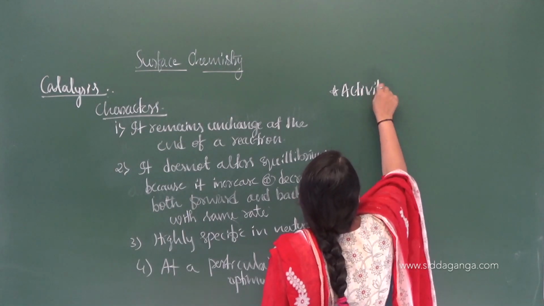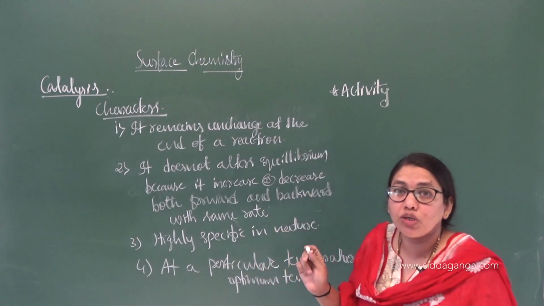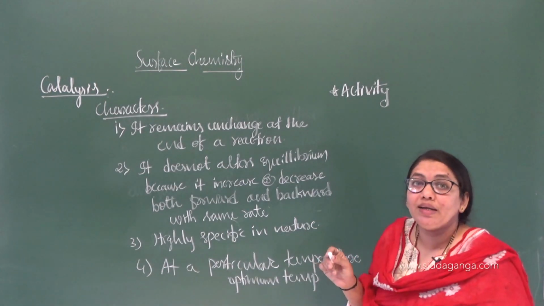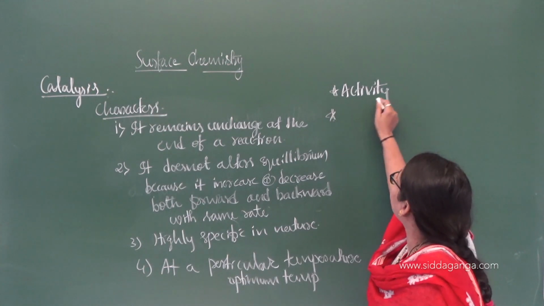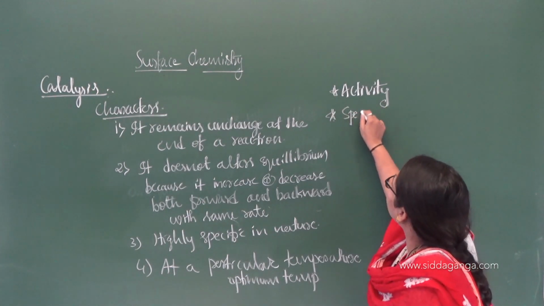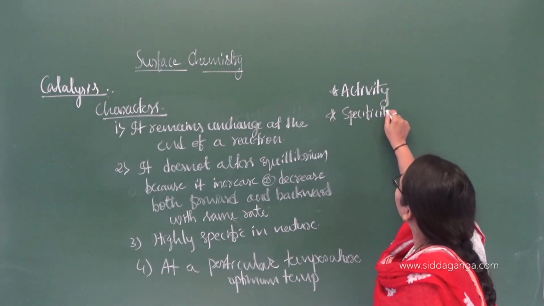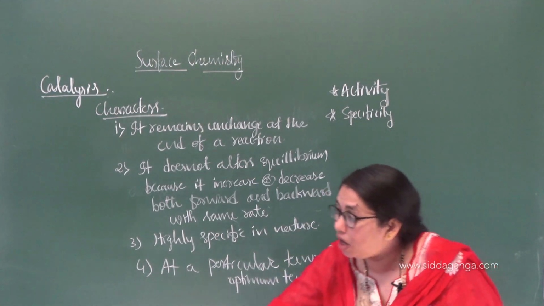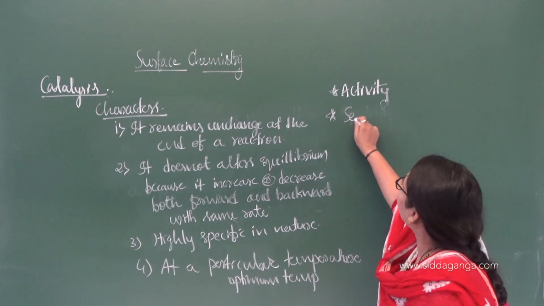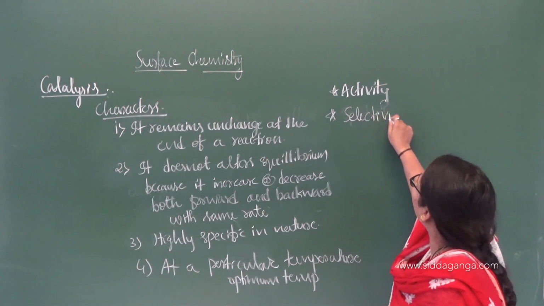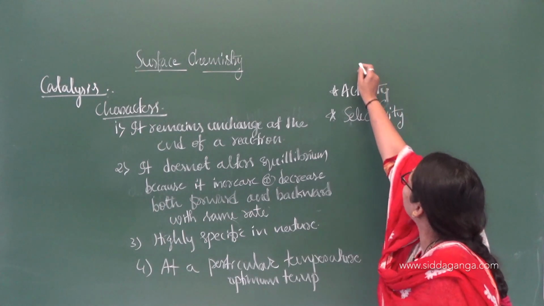These are the characteristics of a solid catalyst. The question will come: what are the important characteristics of a solid catalyst? You have to note down these two. One is the activity, and the other is the specificity, or you can say selectivity. These are the two important characteristics of a solid catalyst.